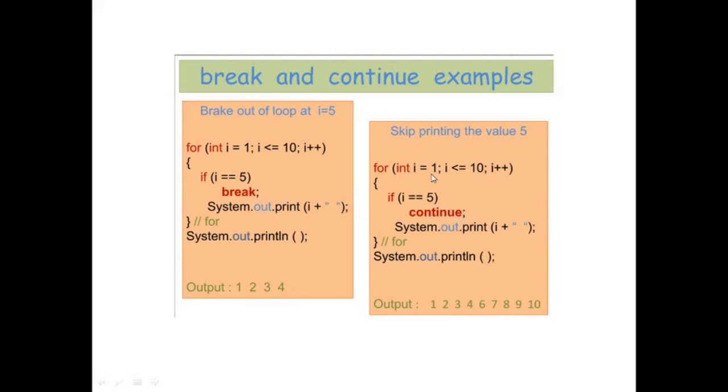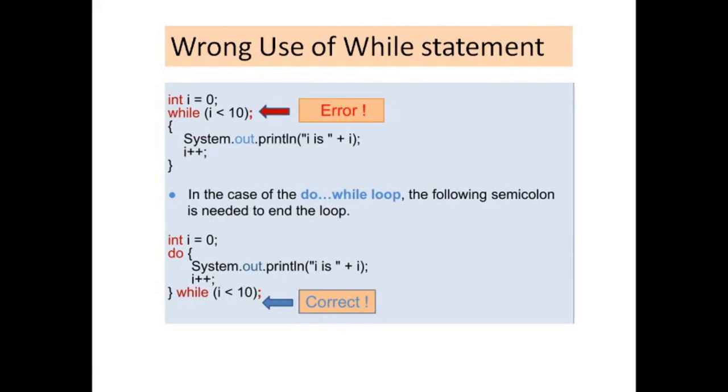So what will happen is it will become 6, because here it will be i plus plus. i is 5, then it will become 6. 6 is less than or equal to 10, so it will just print itself. So 1, 2, 3, 4 are printed, 5 will be skipped because of continue, and 6, 7, 8, 9, 10 will be printed.